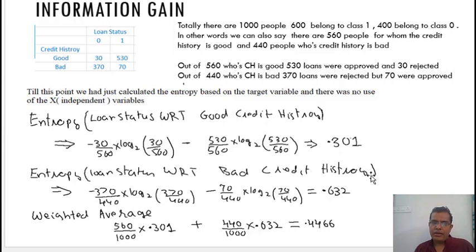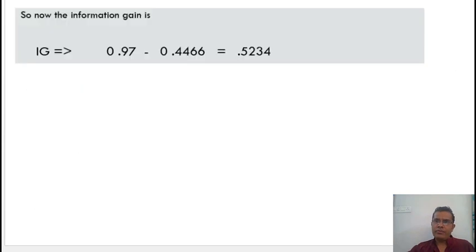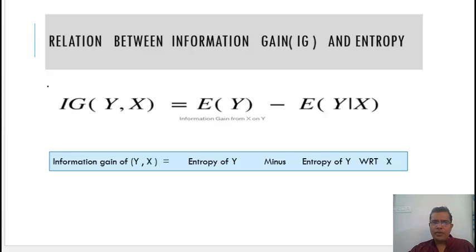Now I will use this formula: IG is equal to 0.97 minus 0.446, so this becomes your information gain, 0.5234. So entropy of y was 0.97 and entropy of y with respect to x was 0.4466. So information gain is 0.5234.